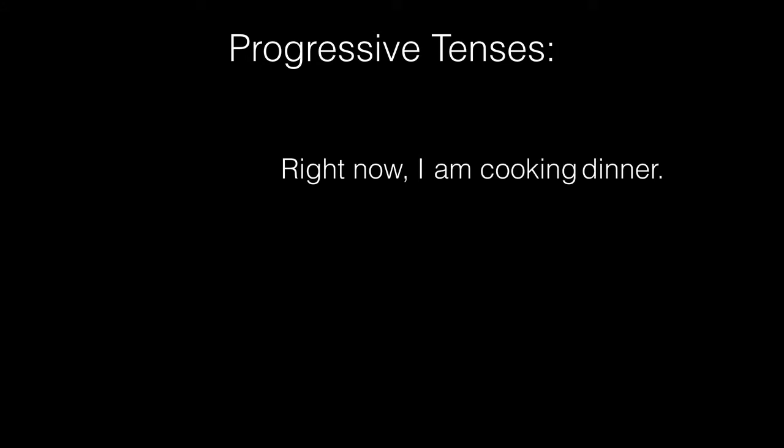Because what you're using progressive tense for is to say that this action is happening over a certain amount of time. This action is stretching out over time. So, for example, right now, I am cooking dinner. And that's an example of present progressive. The am cooking shows that this is stretching out over time right now.